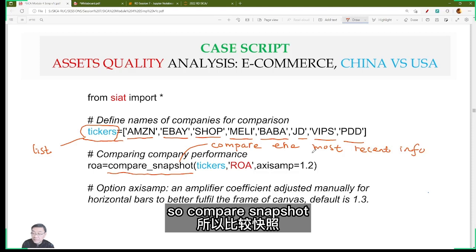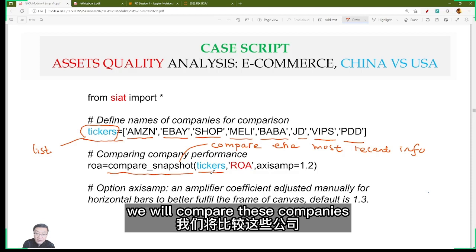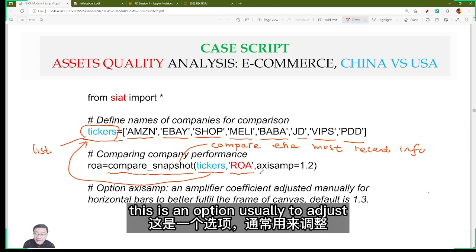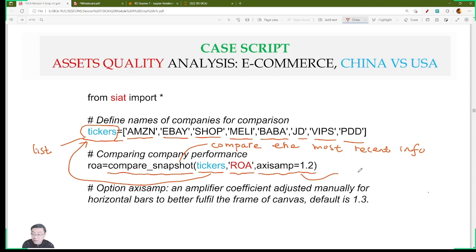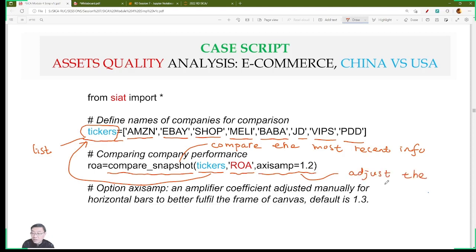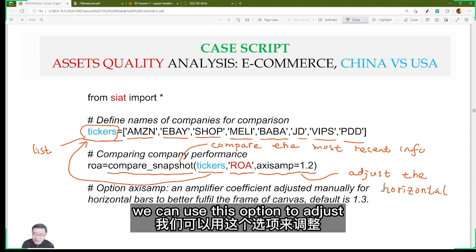So compare snapshot. Tickers here are the companies we will compare. And the measurement here we will use is called ROA. This is an option usually used to adjust the horizontal axis. Whenever the horizontal axis looks strange, we can use this option to adjust.